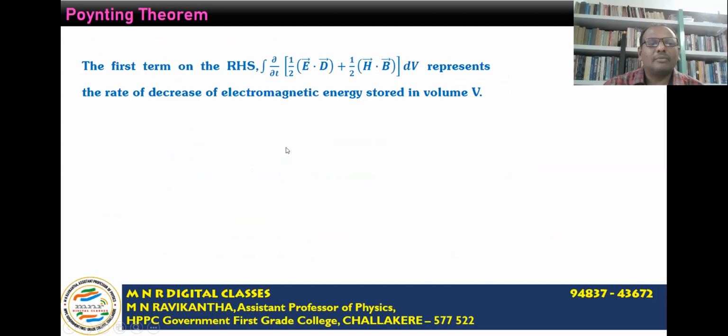The second term, the first term on the RHS, is the integral of dou by dou t of (E bar dot D bar plus H bar dot B bar) dV. This term represents the rate at which the electromagnetic energy stored in the volume V decreases.